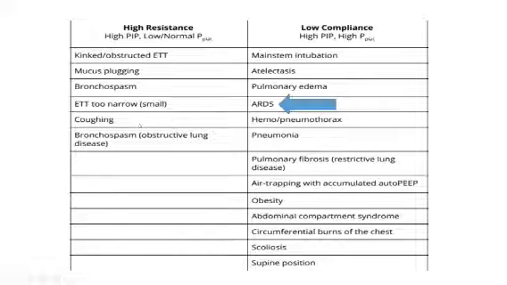Okay. These are some of the examples which we can see on the ventilator. Supposedly, if it's a resistance problem, that is my ET tube is too narrow or there is mucus plugging, then my